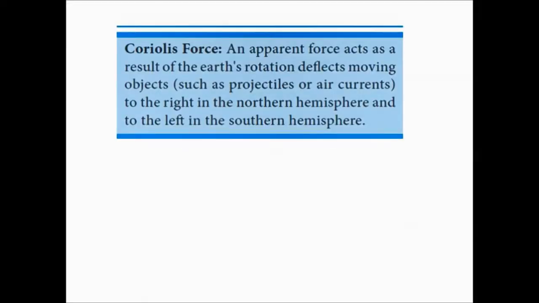Coriolis force. As we have seen in the northeast monsoon, it deviates the wind from its original path to move towards east. That's why it was called as the northeast monsoon. We will see the definition. An apparent force acts as a result of the Earth's rotation, deflects moving objects to move towards right in the northern hemisphere and to left in the southern hemisphere.